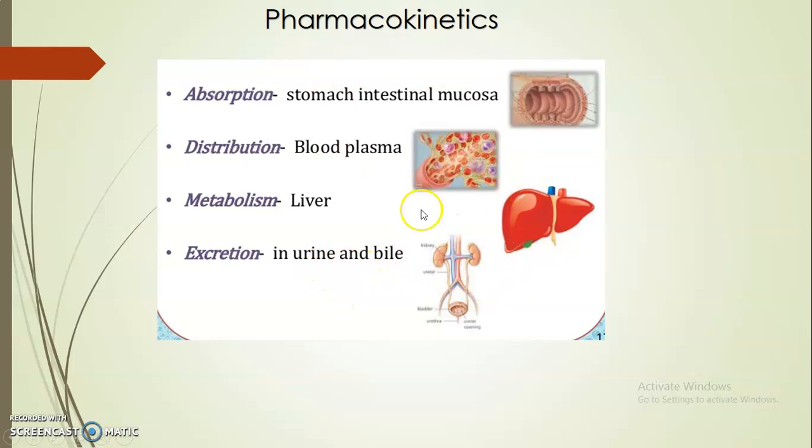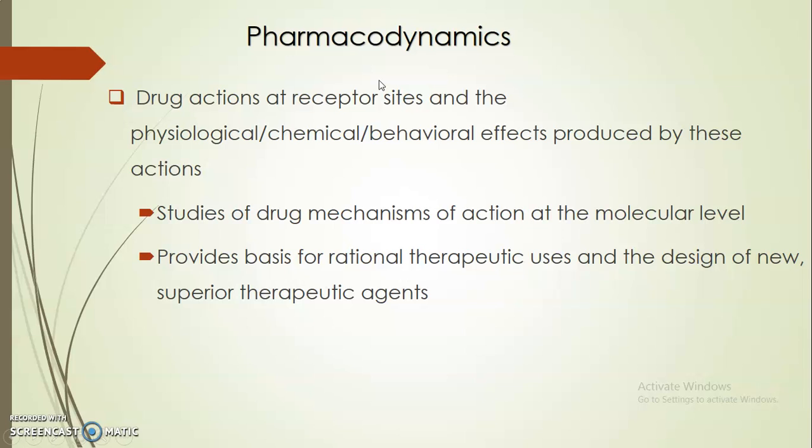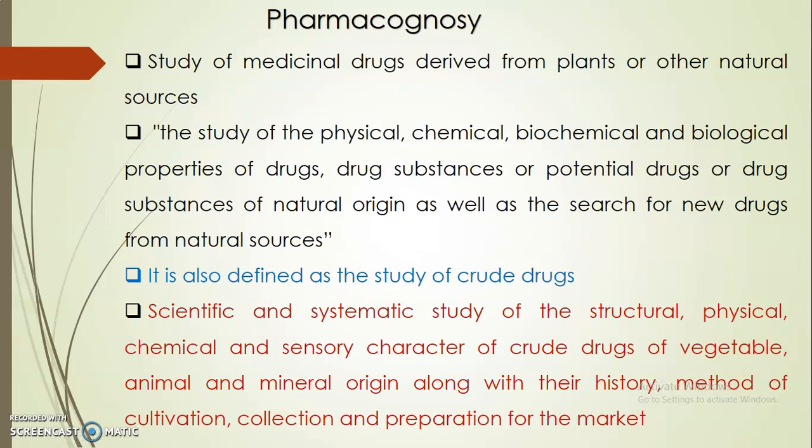These processes are collectively called pharmacokinetics. What is pharmacodynamics? It is drug action at a receptor site and the physiological or behavioral effect produced by this action. It is the study of the drug's mechanism of action at the molecular level, and it provides the basis for rational therapeutic uses and the design of new superior therapeutic agents.